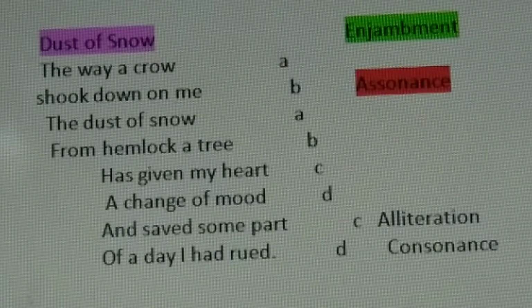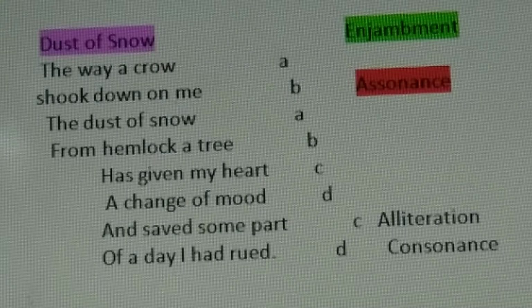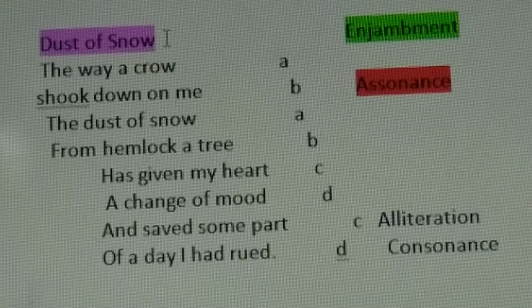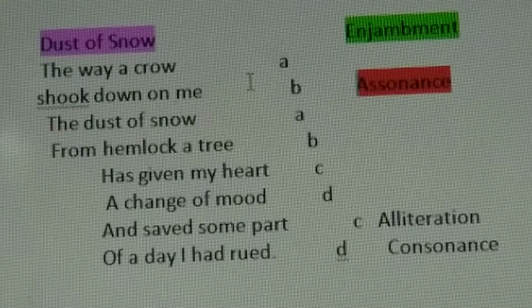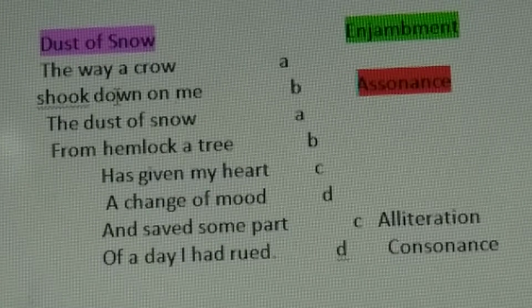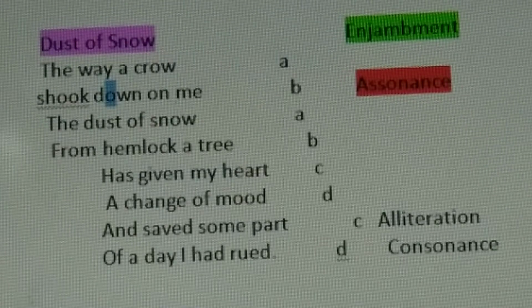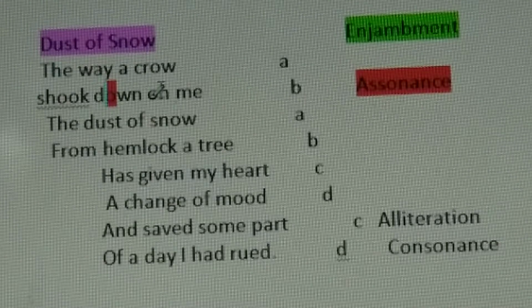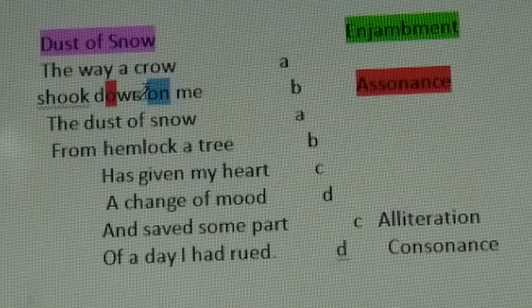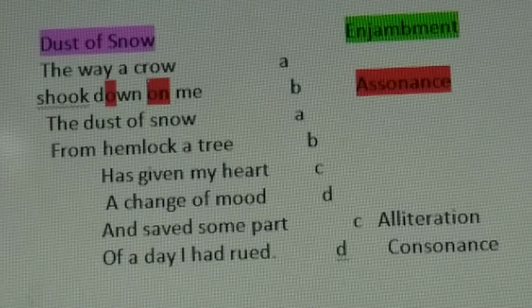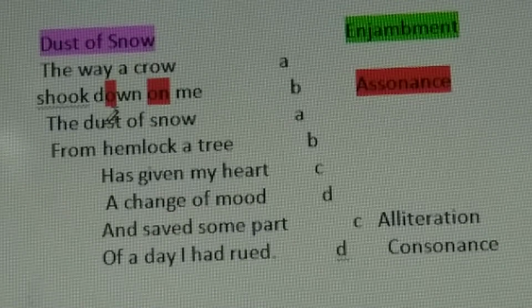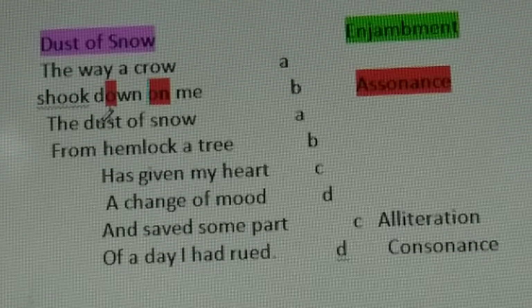Now, for those who don't know what is assonance, assonance is actually repetition of vowel sound in a line. Take for example this. Here, sound O is repeated in this line. Okay, down, on. It has to be repeated somewhere in the middle, not in the beginning of the word.